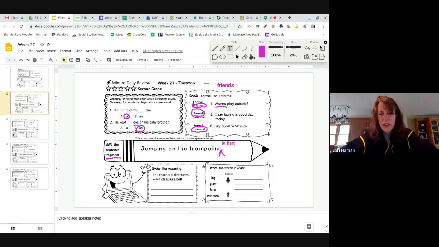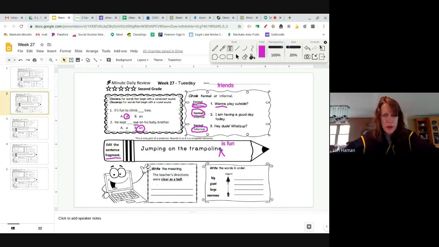I might want to change it to an exclamation point, but the point of this lesson is now we have a complete sentence. And there's more than one way to do that. You might add something to the beginning or you might add something to the end, but on its own, it needs to sound like a whole thought. "Jumping on the trampoline is fun."